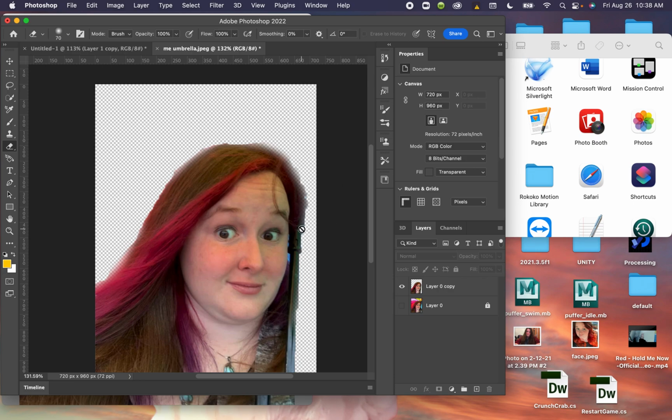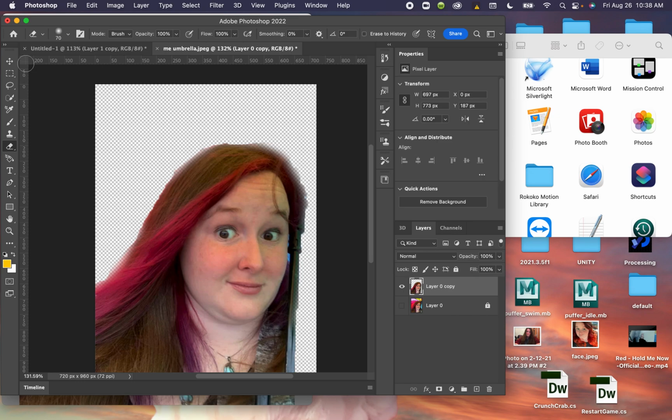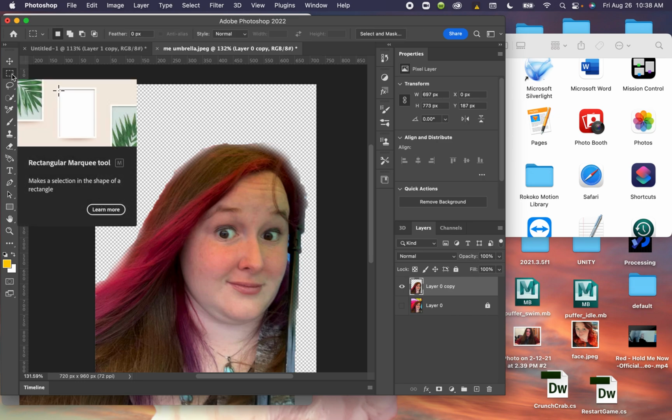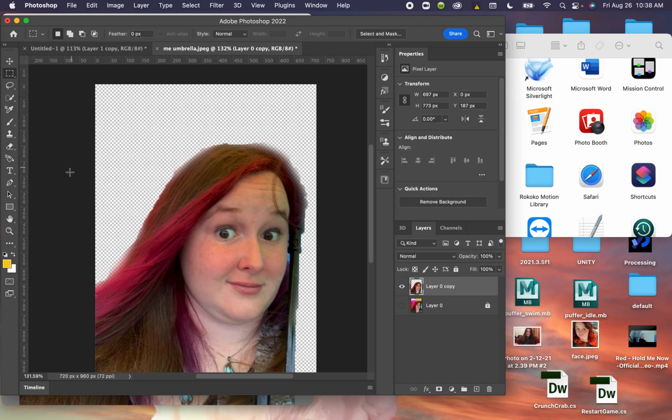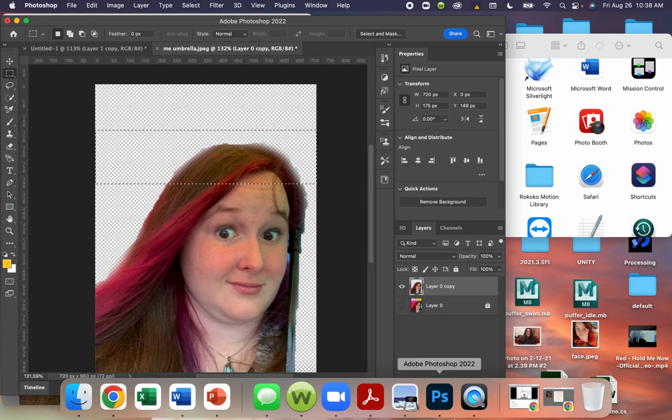Start breaking it up into chunks. And there's a couple different ways I'm going to do that. So the simplest way is to use the rectangular marquee tool. It's just the box selection. I'm going to start at the top and work my way down. And you can decide how thin or thick you want to make your rectangles. That's completely up to you.